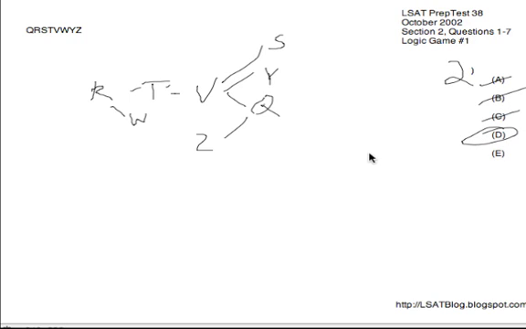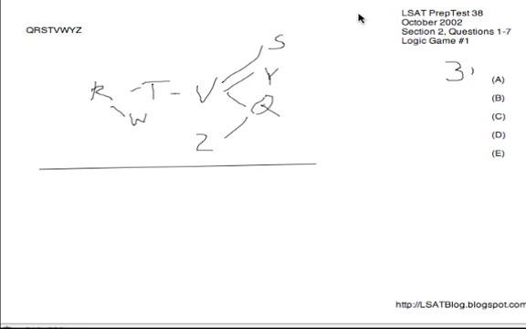I will look at E though. V on 6. V's in the middle of a lot of things, but the only things that could go before V would be R, W, T, and Z. Everything else has to come after it. So for that reason, the latest that V could ever appear would be 5, having S, Y, and Q after it on 6, 7, 8. So for that reason, E is gone for number 2, leaving D as our answer.